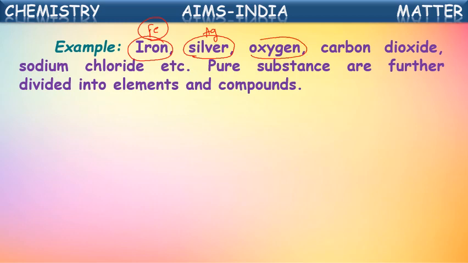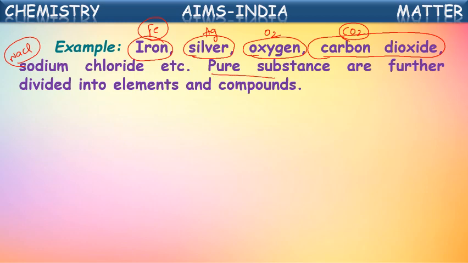If you take oxygen gas or an oxygen cylinder, only oxygen molecules will be present. If you take carbon dioxide, carbon dioxide particles will be present. Again you can think, CO2, carbon and oxygen combined are called carbon dioxide. Sodium chloride, NaCl: if you take salt, purely sodium chloride will be present. We can say those are called pure substances.